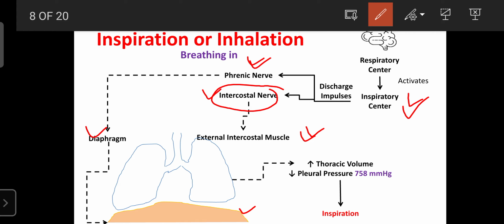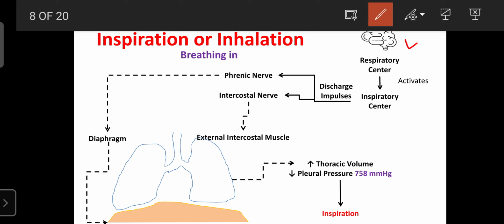Okay, the mechanism is this: during inspiration, when the carbon dioxide is increased in the lungs as well as the blood, the cerebral cortex gets the information with the help of the chemoreceptors. Those send a message to the cerebral cortex. So carbon dioxide increases and the oxygen level decreases. That message is integrated by the cerebral cortex, and the integrated answer reaches the medulla oblongata. The medulla oblongata consists of the respiratory center, and it receives that message.